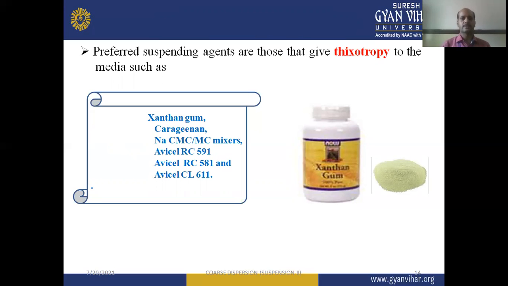The preferred suspending agents related with this function are xanthan gum, carrageenan, sodium carboxymethyl cellulose, methyl cellulose mixtures, Avicel RC591, Avicel RC581, and Avicel CL611. These are the trade names or brand names of different suspending agents.